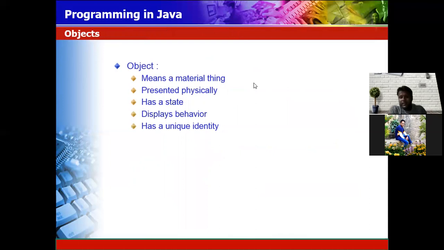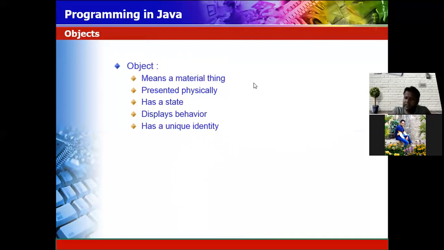Then what is an object? An object is a material thing which is physically present. It has a state, displays behavior, and has a unique identity. A material thing means something that is physically present, that you can feel, touch, and describe. So that is an object.